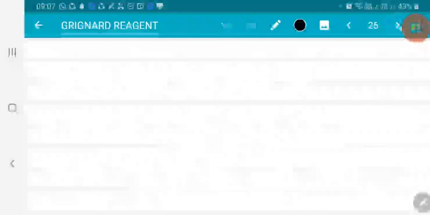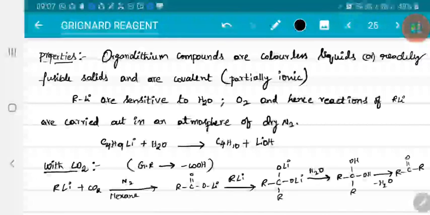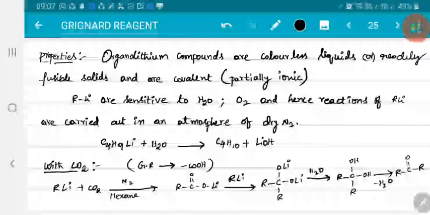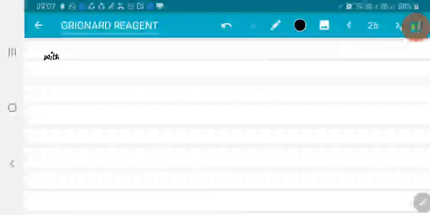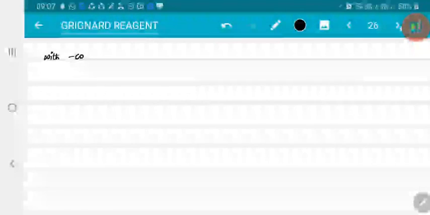Next, that means, can I say organolithium compounds can react with carboxylic acids also? Because Grignard reagent is forming acids, that's why the reaction is stopped. But here, this is the lithium salt of the acid. So we can say from this, organolithium compounds can also react with carboxylic acids.